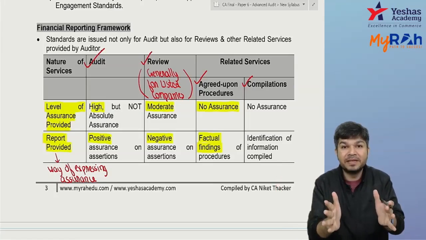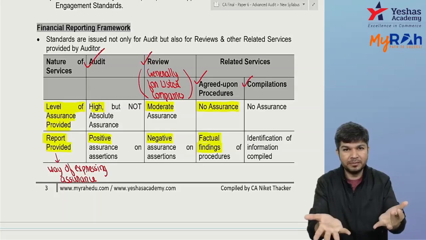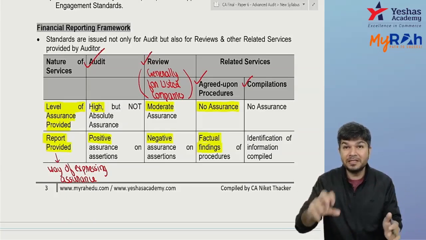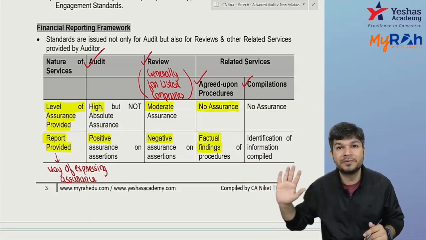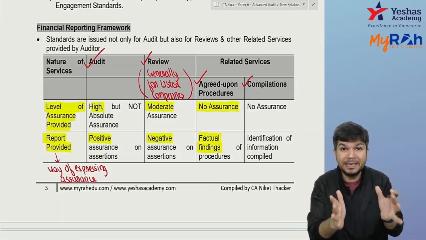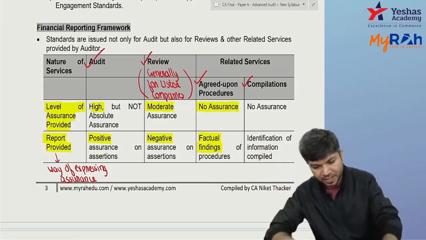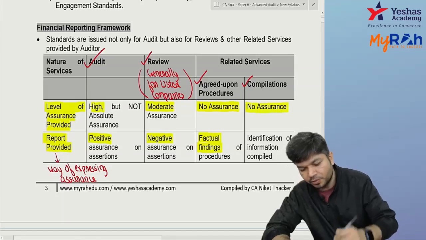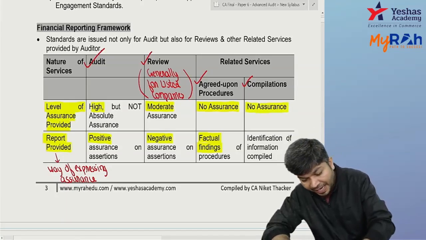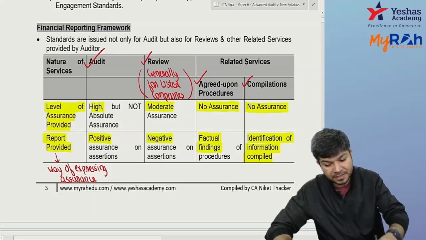And see, I'll prepare the financials based on data which you give. I'll prepare the summary, whatever you are telling me to prepare. I'm preparing that summary based on the data you're giving. If your data is wrong, summary will be wrong. I'm not going to check the data which you're giving. I'm just asked to prepare something, not to check. So we are preparing based on the data given by you. So under compilation, there is no assurance. And we identify the information compiled. We are a preparer. We are preparing summary for the management under compilation.